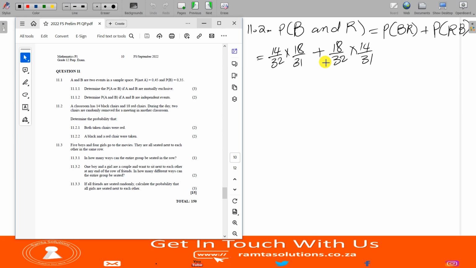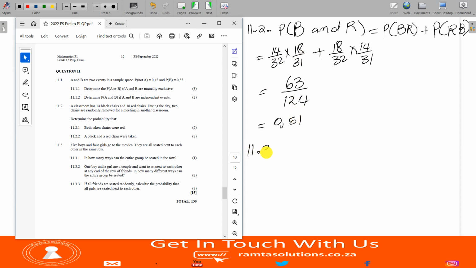I feel like this is 2 times 14 over 32 multiplied by 18 over 31. Indeed, it is 2 times. So our answer is 63 over 124. If you like, it is 0.51. You can leave it here, guys. You don't have to leave it as decimals. Whether you leave it as a fraction or as a decimal, it's okay. So this is the probability that a black and a red chair were taken. It is 0.51.